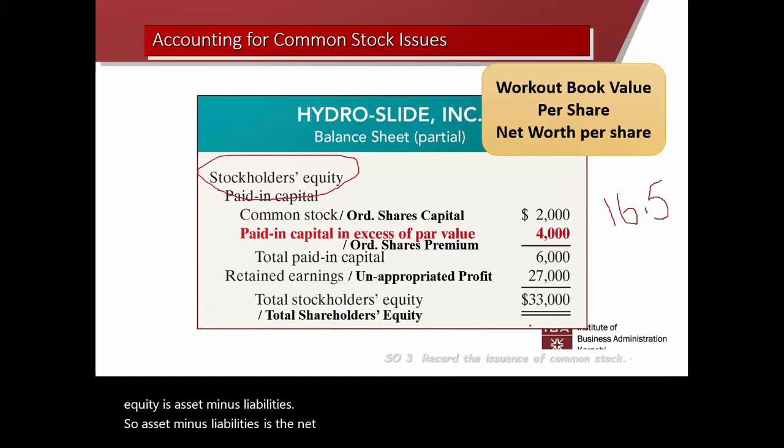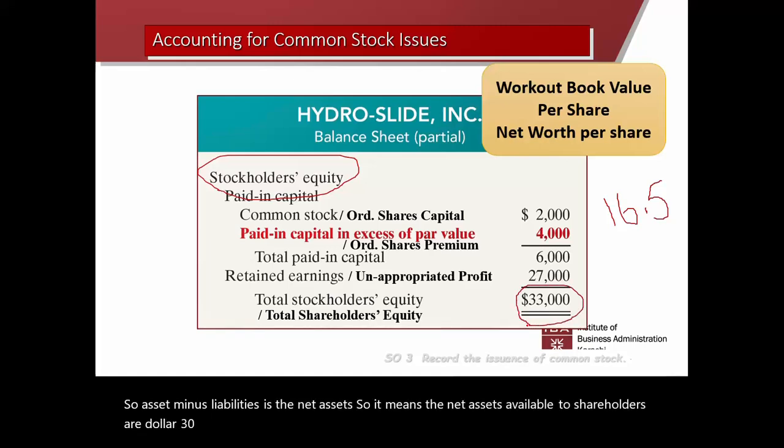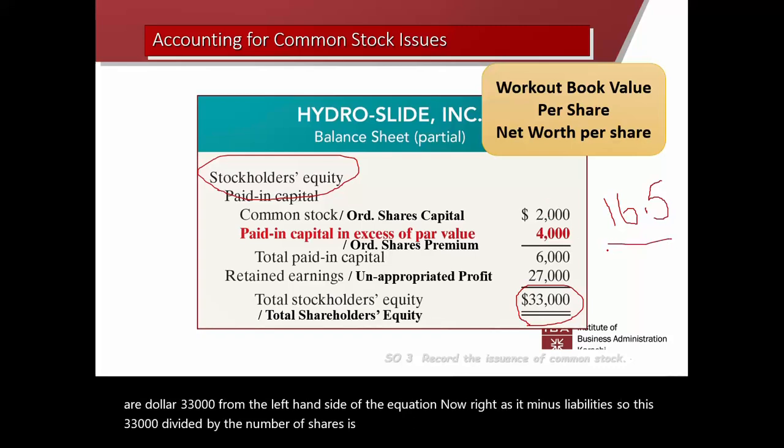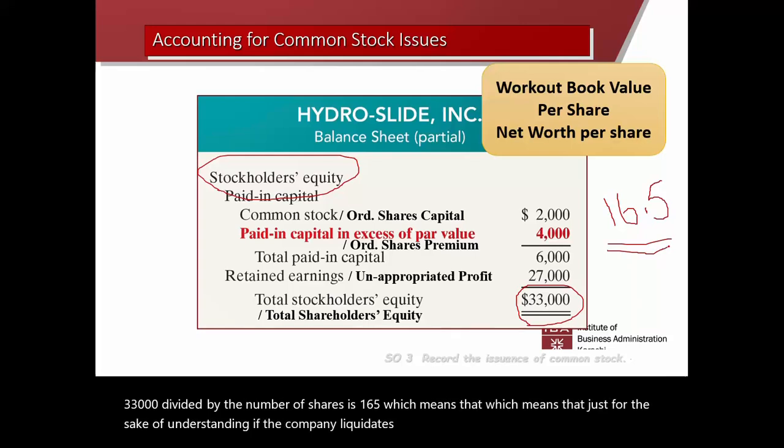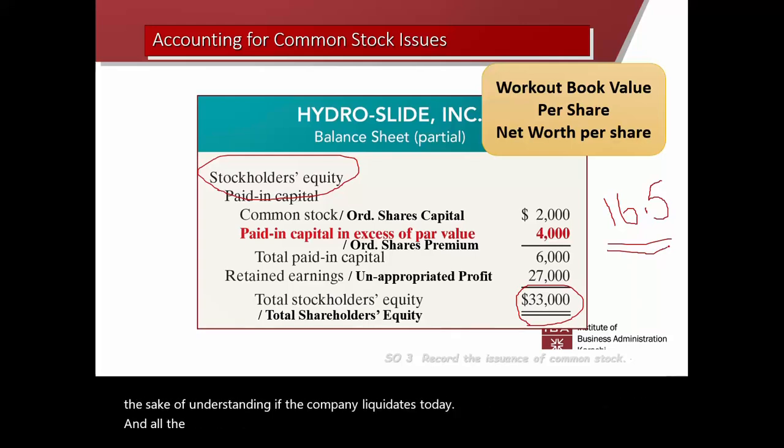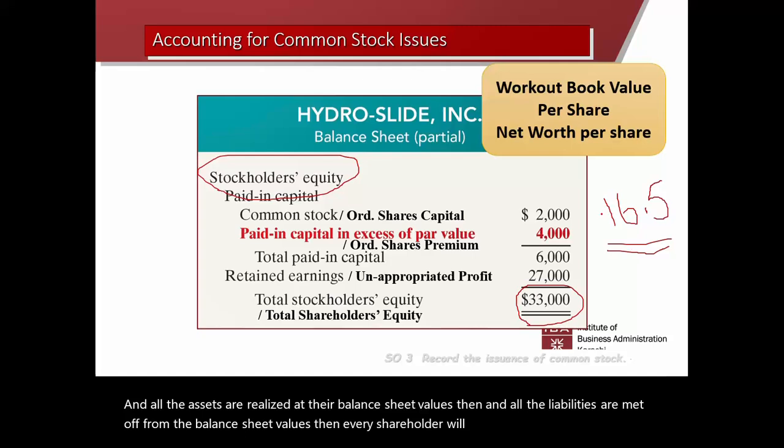So it means the net assets available to shareholders are $33,000 from the left hand side of the equation now, right? Assets minus liabilities. So this 33,000 divided by the number of shares is 16.5, which means that just for the sake of understanding, if the company liquidates today and all the assets are realized at their balance sheet values, and all the liabilities are met at the balance sheet values, then every shareholder will get $16.5. So this is the money the shareholder will get.